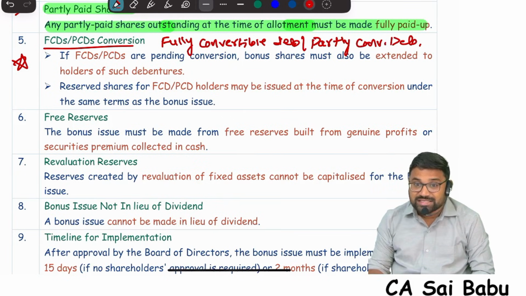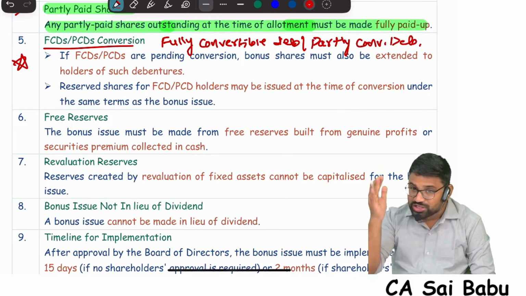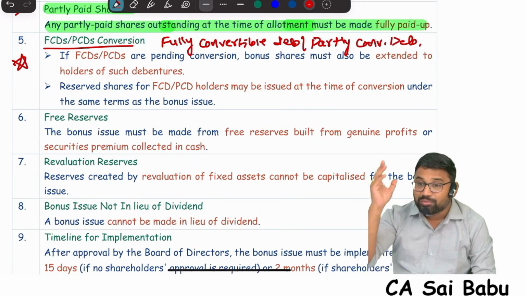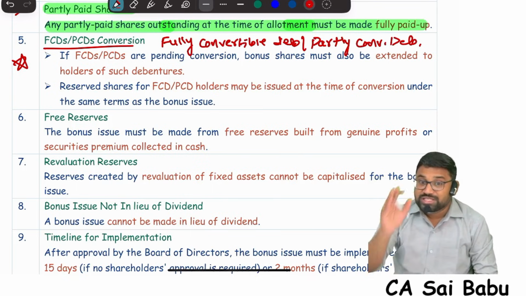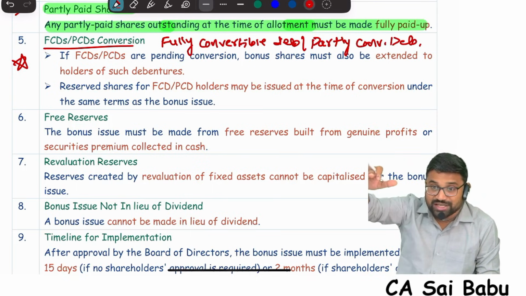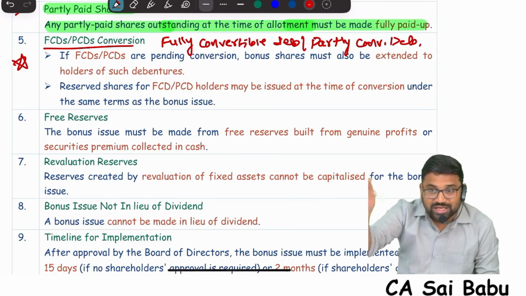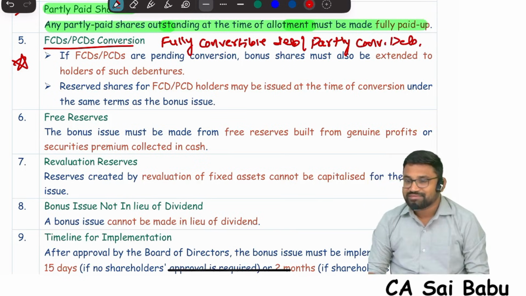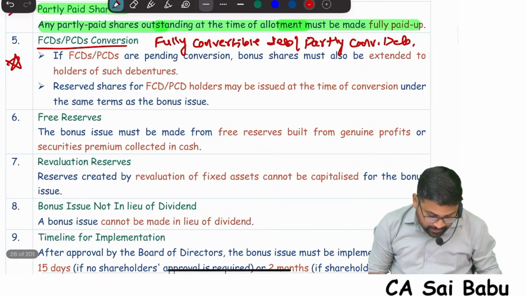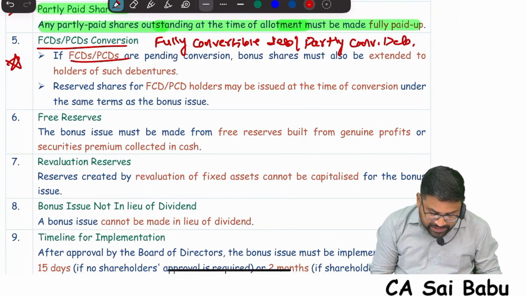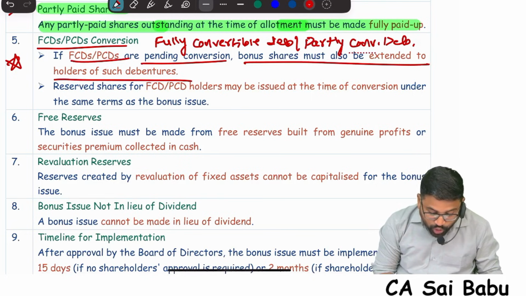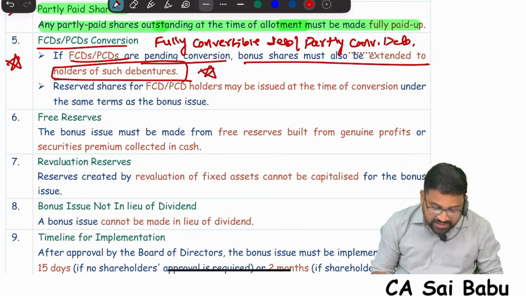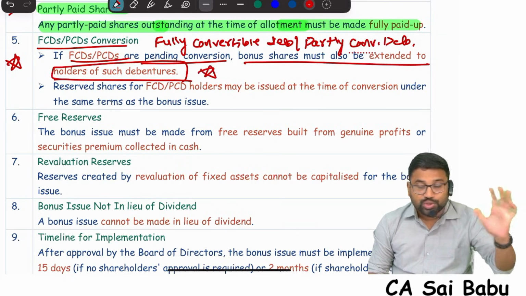The answer is yes. SEBI says yes. Whenever in your company fully convertible debenture holders and partly convertible debenture holders are there, and you are giving a bonus issue, that benefit is equally applicable to convertible debenture holders also. That means in future when they get converted into equity shares, the bonus in whatever ratio we are giving should be given to them also. Superb point this is actually. If FCDs, PCDs are pending conversion, bonus shares must also be extended to holders of such debentures. That benefit should be extended to them also.